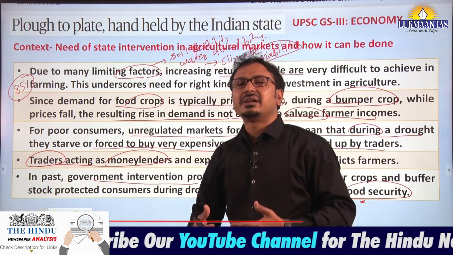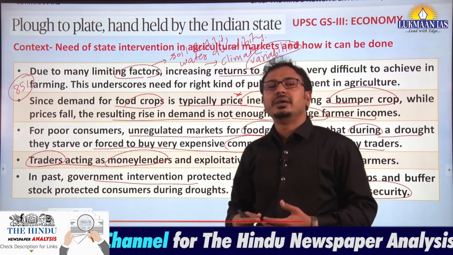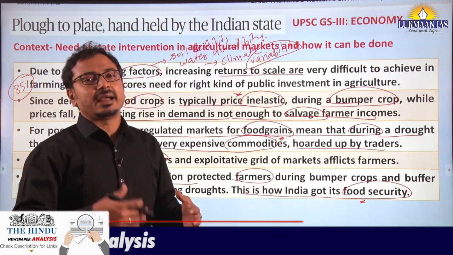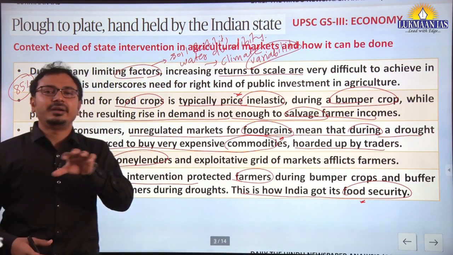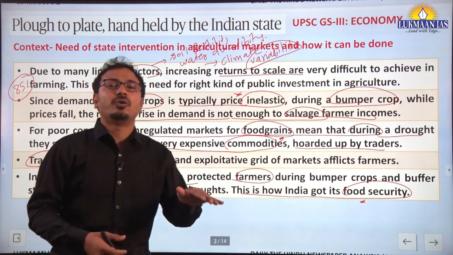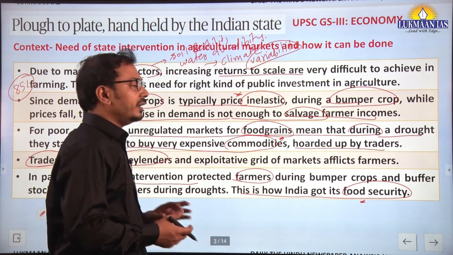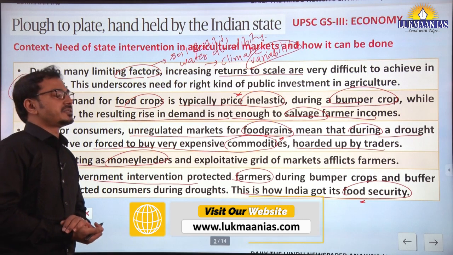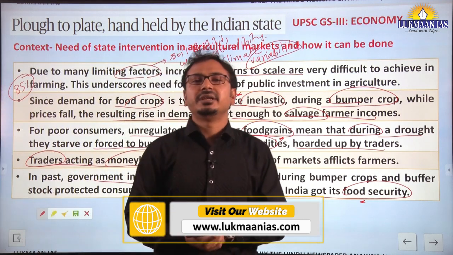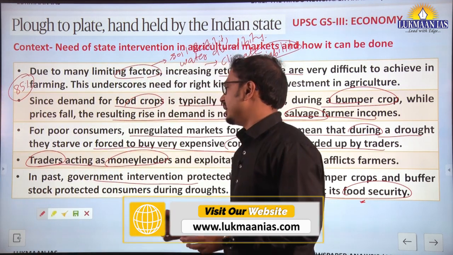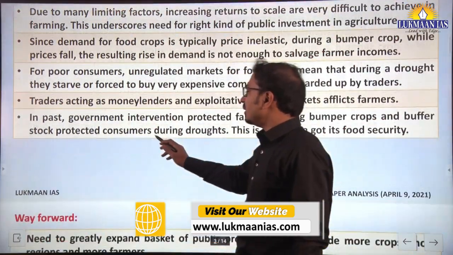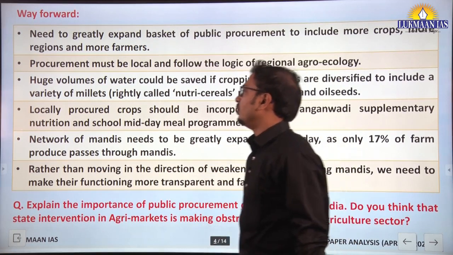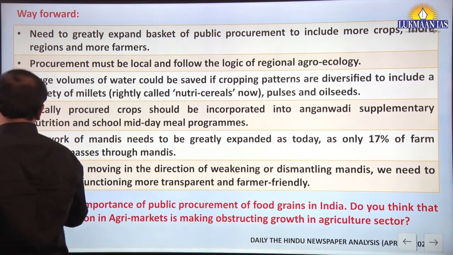All these are interlinked with each other in the rural economy, and to some extent these traders are acting as moneylenders here, exploiting all the farmers in the informal way. So that's why there is a need for public investment in the agriculture sector, especially in agri markets, right?